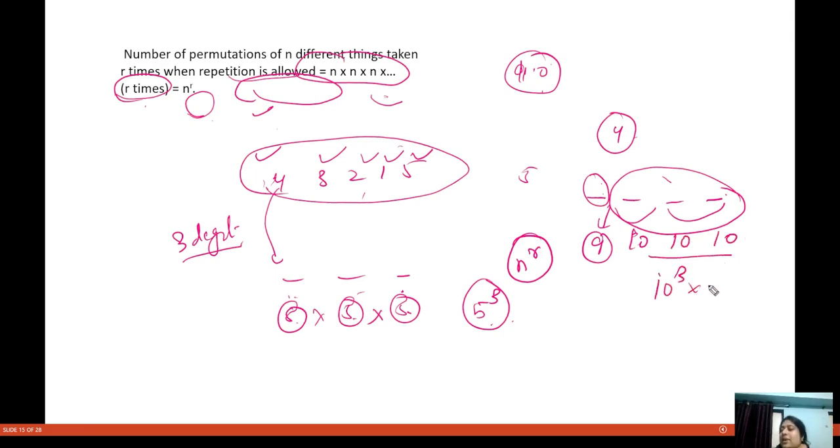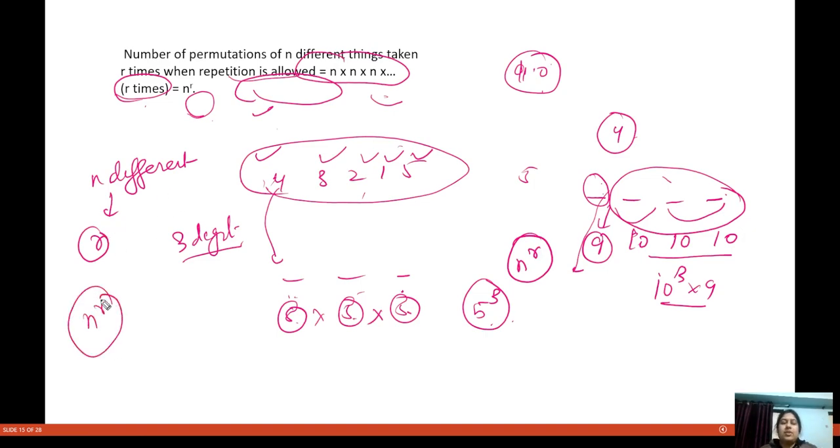So 10 cubed into 9. Because there is a restriction here, just put 9 here, and otherwise 10. I hope you understand what this case is saying. Number of permutations of n different things: we have n different things, and we have to take r at a time, and repetition is allowed. So that can be done in n to the power r ways.